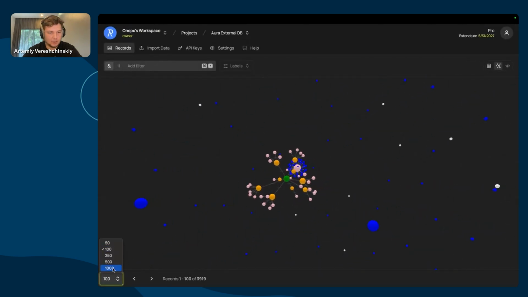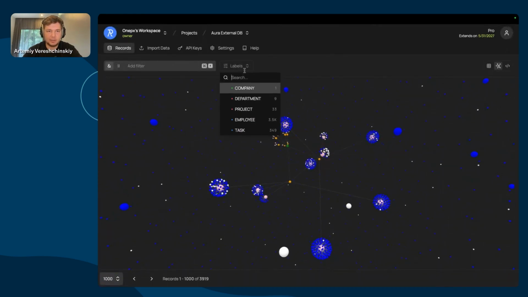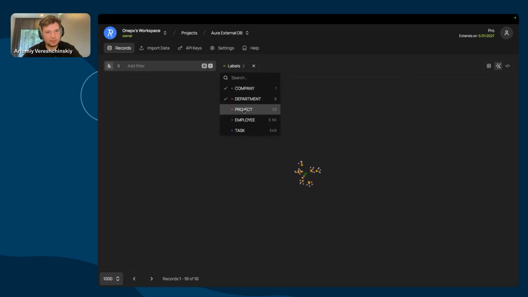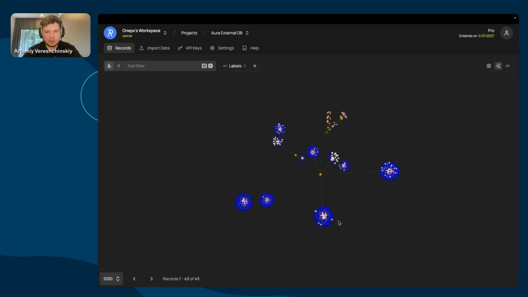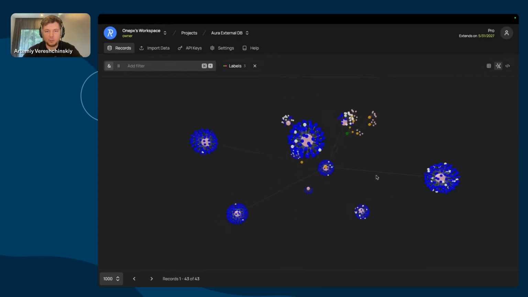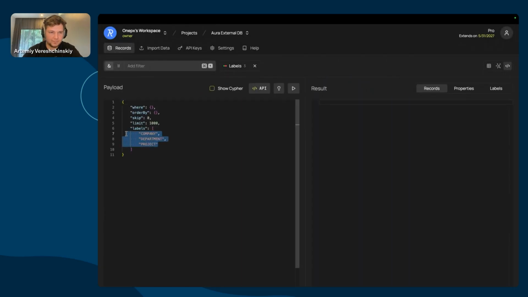Let's see how it looks. We can see and explore our graph structure here. We have a company. Let's pick it here. Yeah, we have a company. Let's pick departments and projects too. And here we go. We have this nice graph we can explore and navigate, but that's not the point. We can use the same unified API to search across records, properties, labels, relationships, and even values. Let's see how it works.